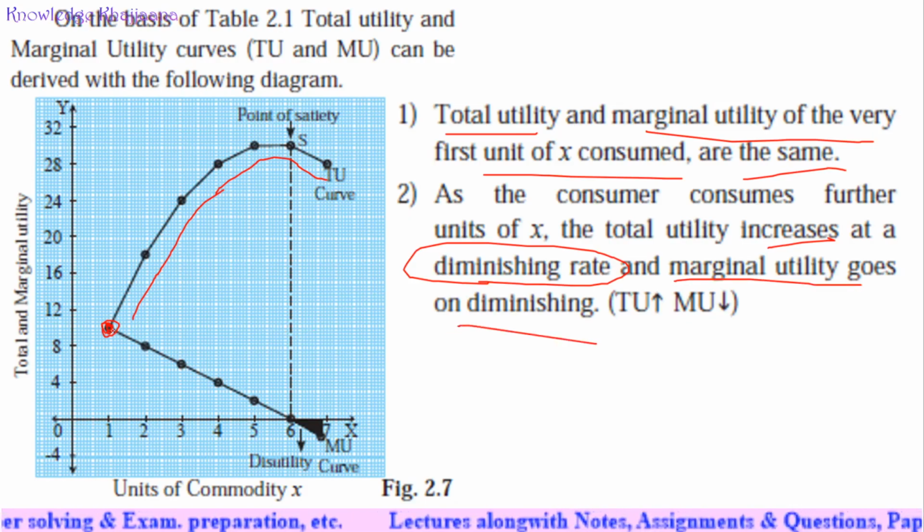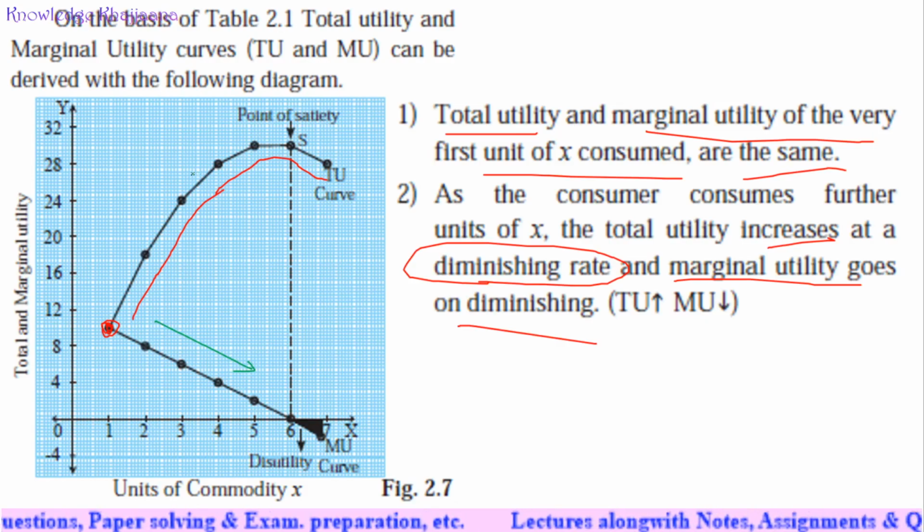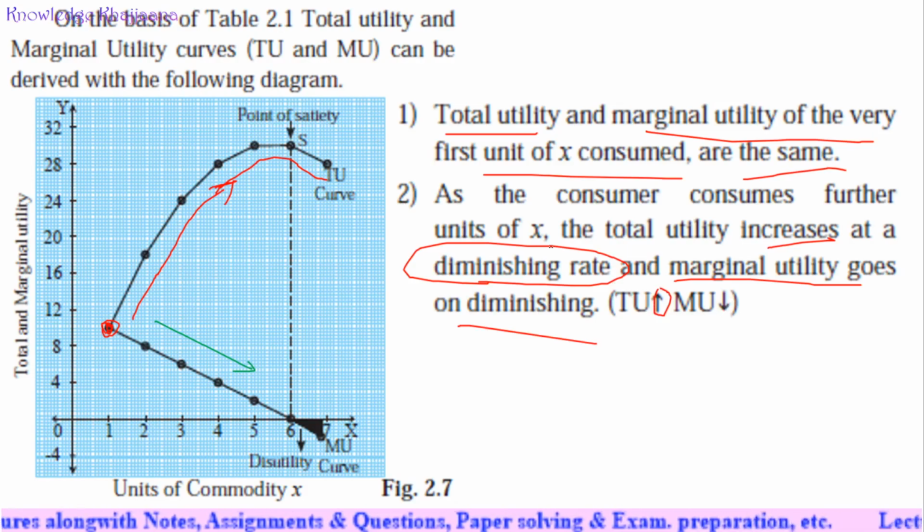The marginal utility was continuously diminishing, and the total utility was increasing but at a diminishing rate. So what does this mean? With the increase in total utility, there is a decrease in marginal utility. This was the first statement.